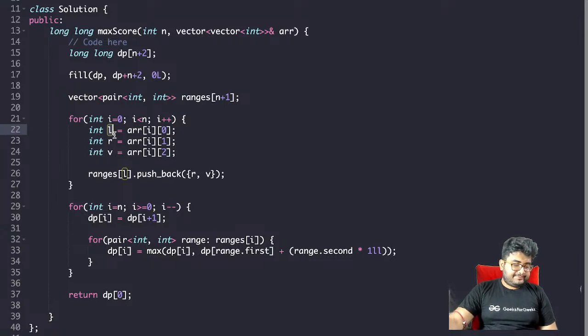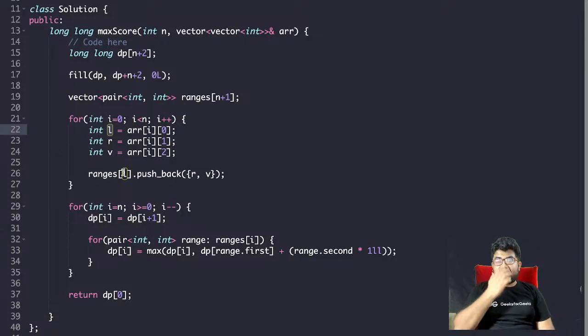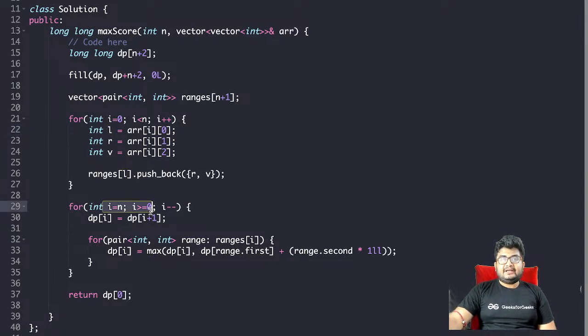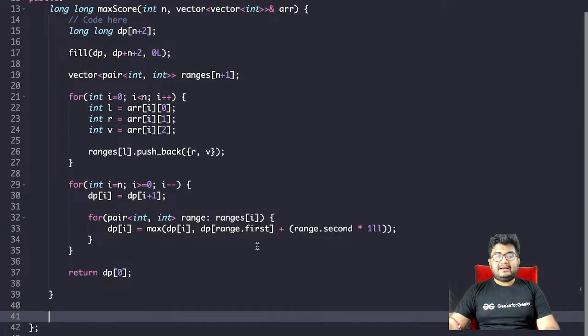Binary search, okay? Anyone? Maps, okay. So no, actually we don't have to use maps as well. We can use maps, but again this DP will not work, right? So whenever you see the ranges, I'll tell you a trick here. This is very interesting.